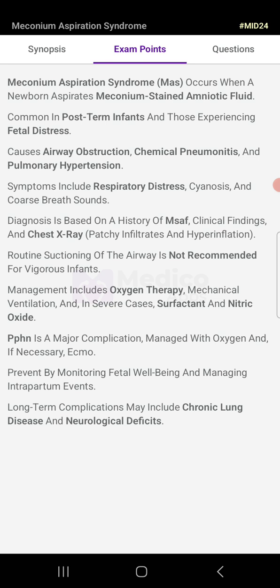This is a major complication, managed with oxygen and if necessary, ECMO. Prevent by monitoring the fetal well-being and managing the intrapartum events. Long-term complications may include chronic lung disease and neurological deficit.